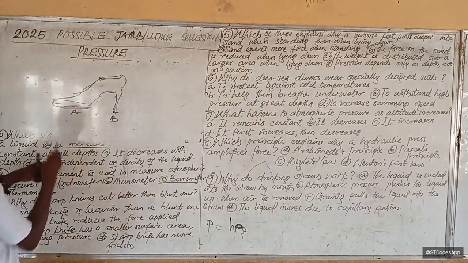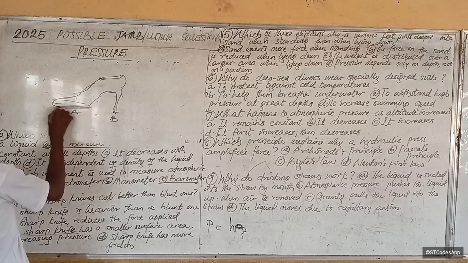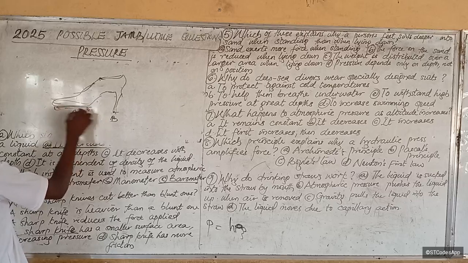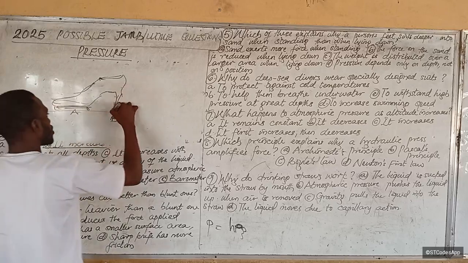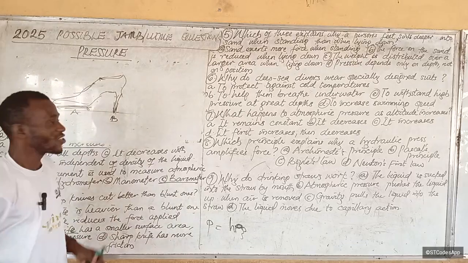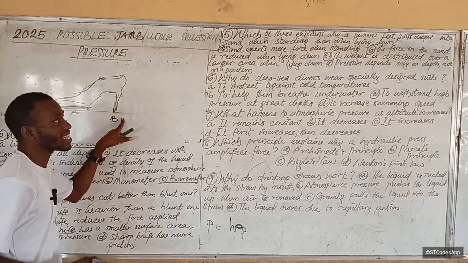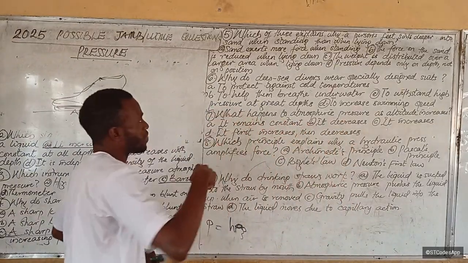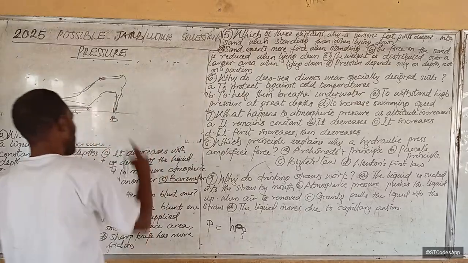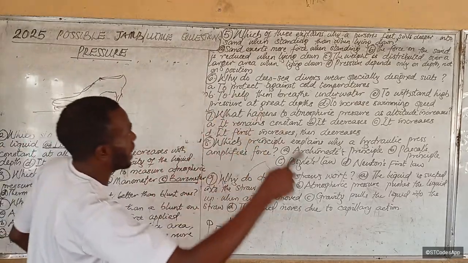If a person was lying down, this is the way the person will be. The person will be spread abroad on the surface. But a person standing is going to have something like this, right? So pressure is higher when you are what? Standing. It now says, which one explains why a person sinks deeper when standing? So you are going to sink deeper when standing than when lying down, okay?